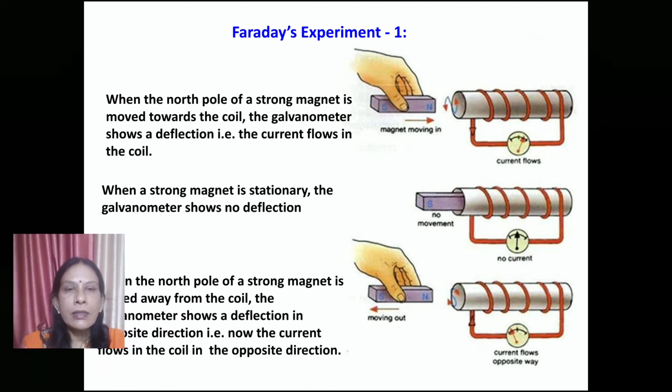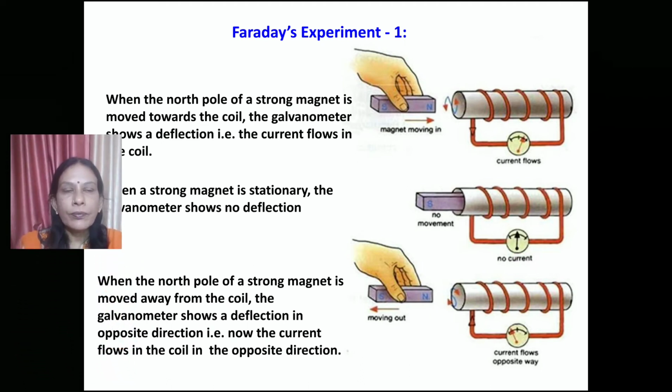Next, he moved the north pole away from the coil. Means when the north pole is receding away from the coil, again the deflection in the galvanometer was observed, which means there was current in the circuit.